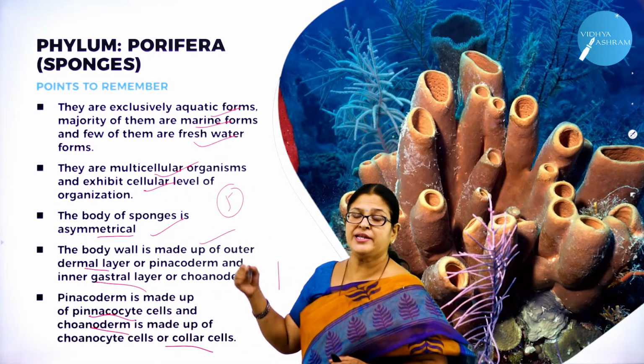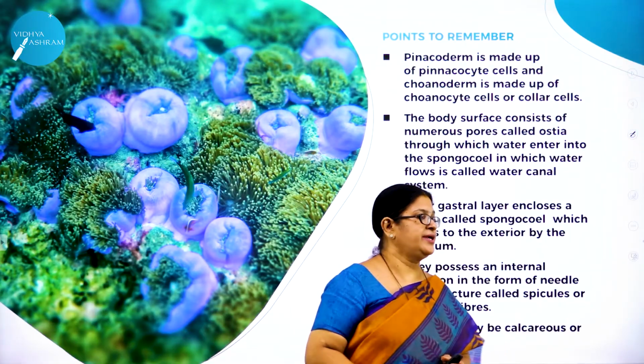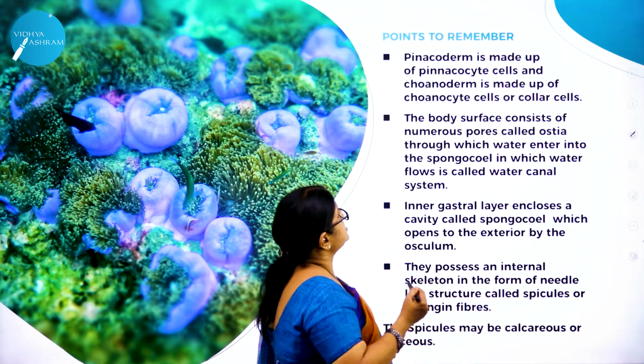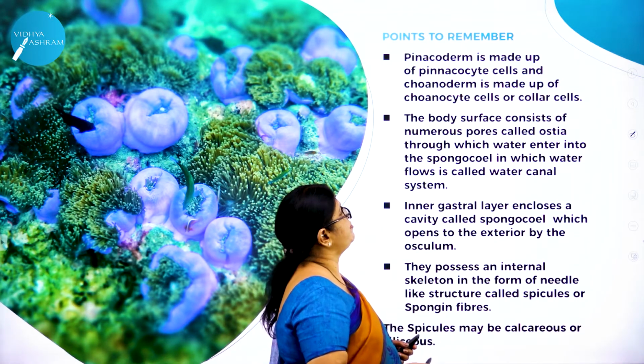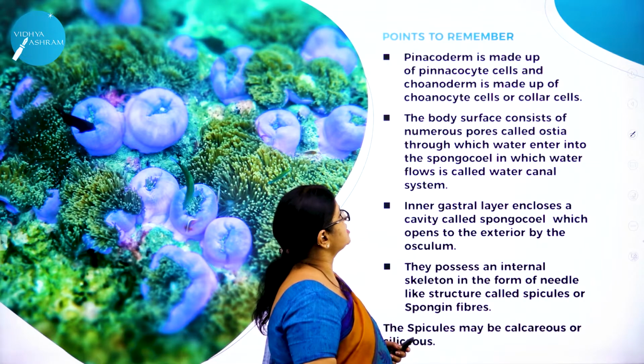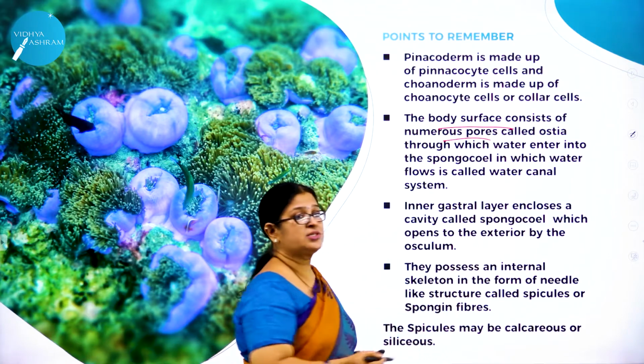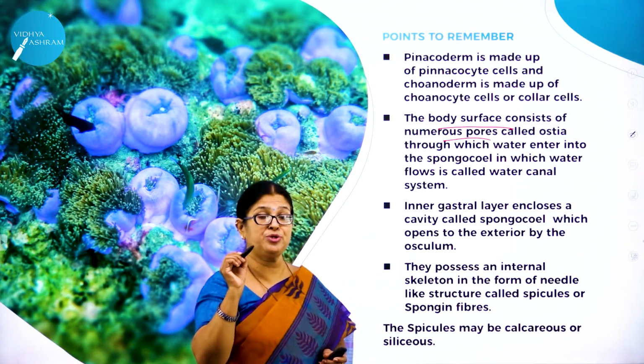Moving on to the next very important characteristic features of phylum Porifera. Now, the pinacoderm, as I already said, is made up of pinacocyte cells, and the coenoderm is made up of coenocyte cells or collar cells. And as I said, the whole of the body surface consists of numerous pores, minute openings.